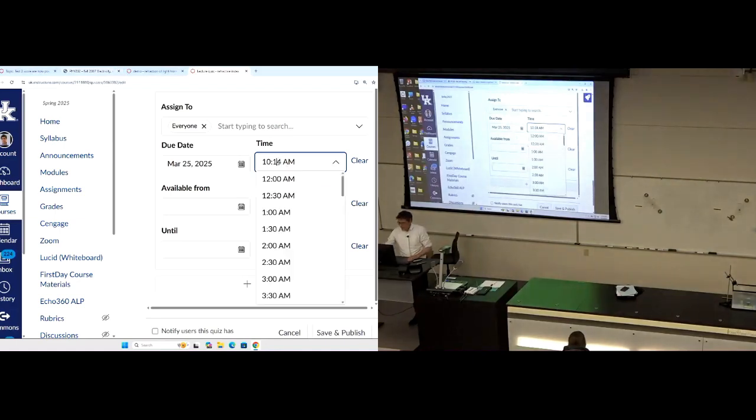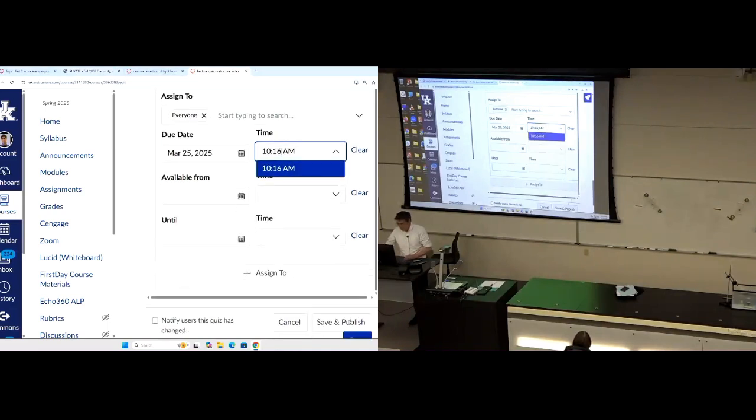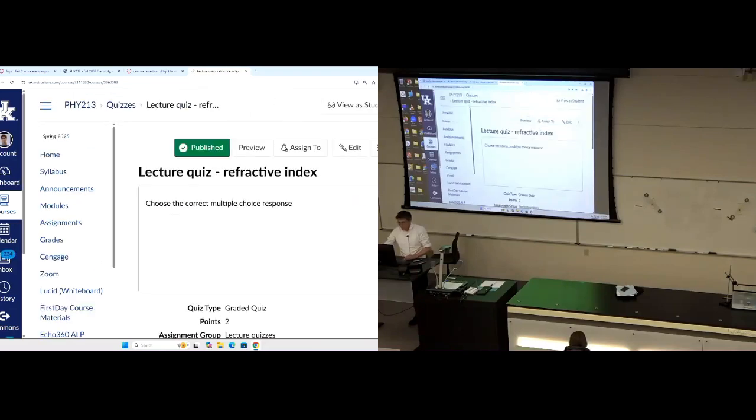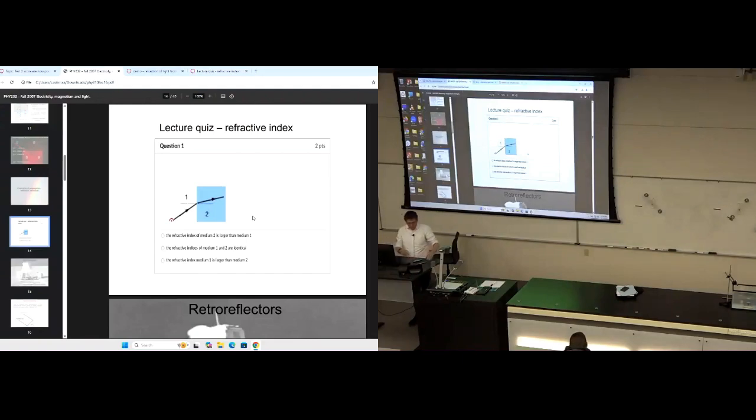I'll give you a moment to think about this, but not much more than a moment, because I'm panicked. We've got light traveling from one medium to another, from medium 1 on the left to medium 2 on the right.